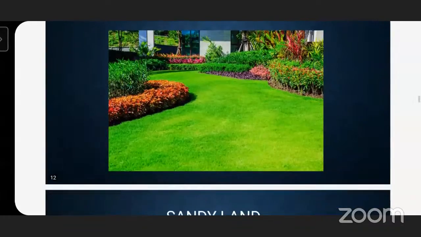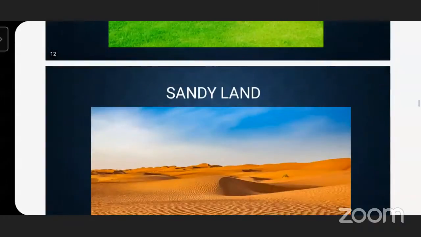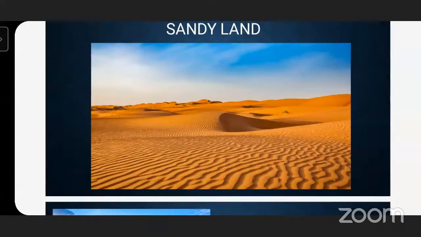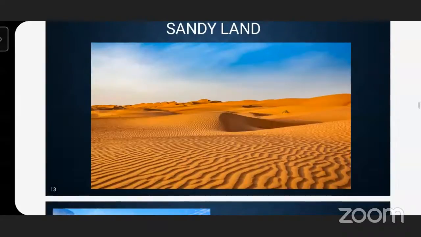Then in some portions, we can see sand. Where can we see this sandy land? In the desert. Very good. So in the desert area, we can see sandy land.